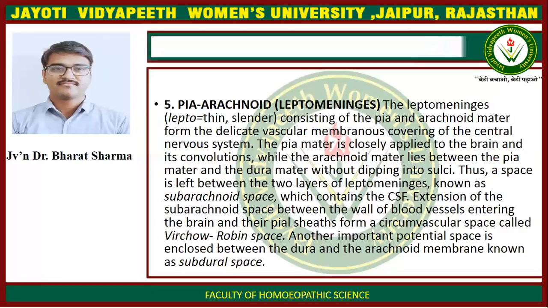fluid. Extension of the subarachnoid space between the wall of blood vessels entering the brain and their pial sheath forms a circumvascular space called Virchow-Robin space. Another important potential space is enclosed between the dura and the arachnoid membrane, known as subdural space.